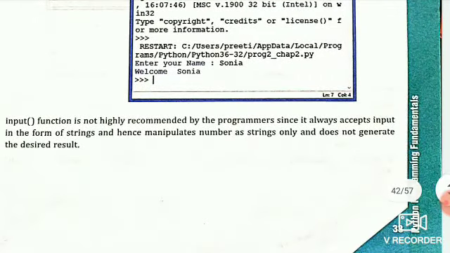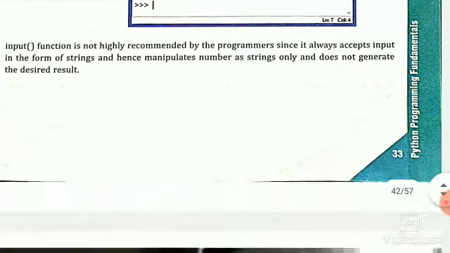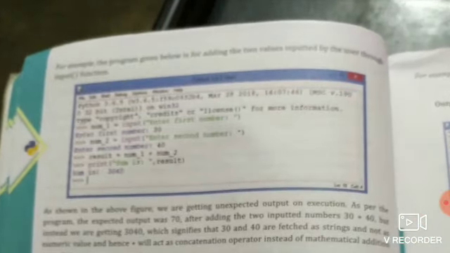The input function is not highly recommended by programmers since it always accepts input in the form of strings and hence manipulates numbers as strings only and does not generate the desired result. So for generating the desired result, we must define the variable data type whenever we use the input function. So here, for example, a program is given, and in this program we use the input function and calculate the result.